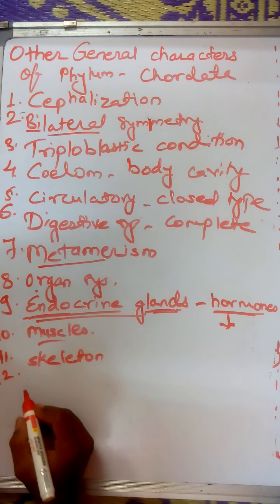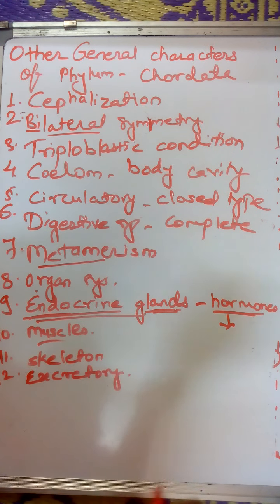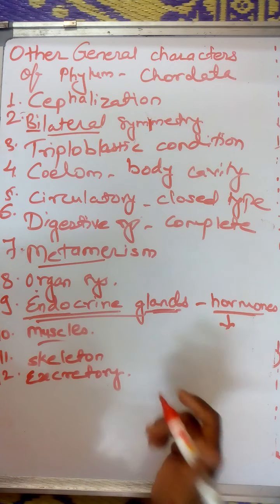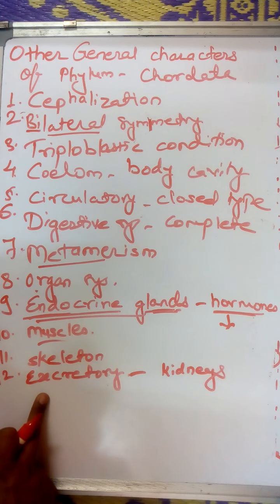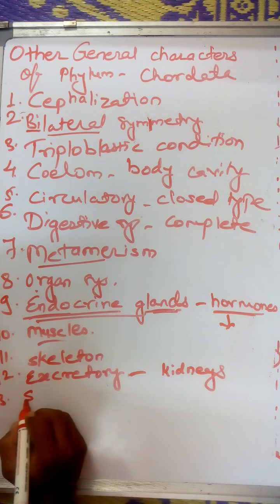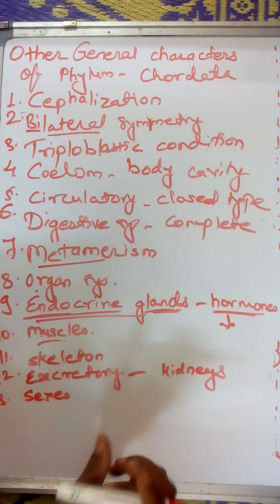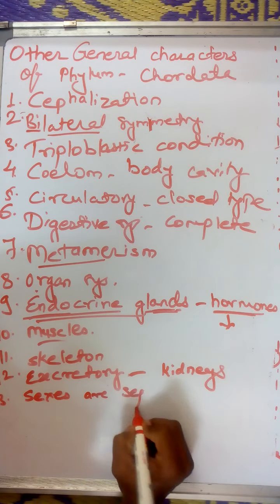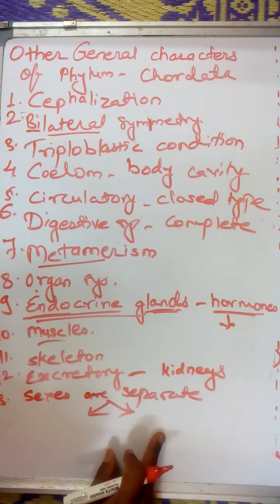Then next, the excretory system is present, and here the excretory system is made up of either protonephric kidney, mesonephric kidney or metanephric kidney. It means the kidneys play the main role in the process of excretion. And finally, chordates possess separate sexes, with some exceptional cases. Okay, so sexes are separate. It indicates that the males and the females are separate.